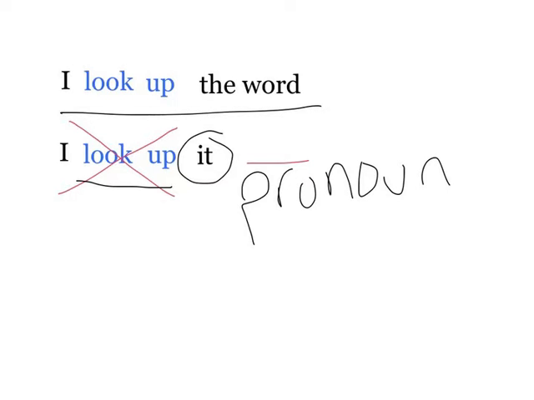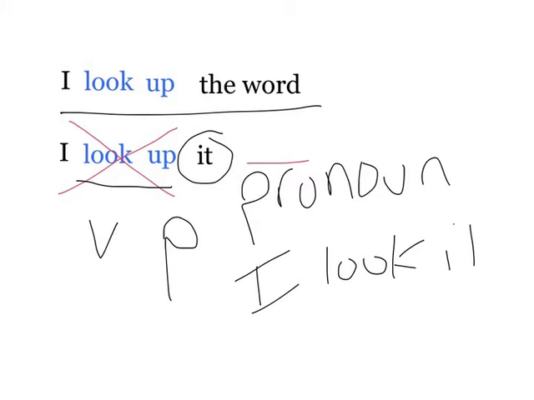Can a pronoun go in between a verb and a particle? Yes, that we can do. As we mentioned earlier, it would be fine to say, I look it up. However, we just can't say, I look up it.